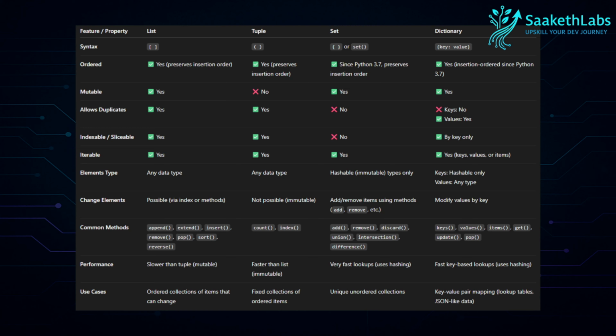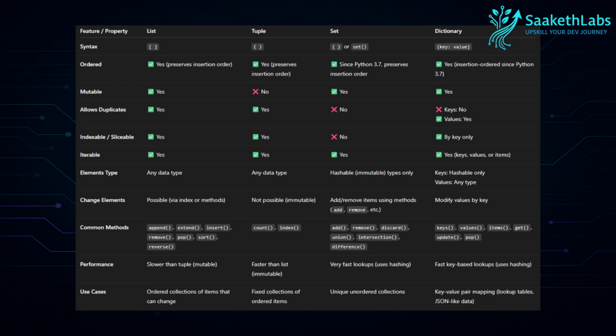So let's go over each of the properties and discuss all the data types here. Let's start with the syntax. We use square brackets to initialize lists, parentheses to initialize tuples, and curly braces to initialize sets. For dictionaries we also use curly braces, but the elements in a dictionary are key-value pairs. And when it comes to order, lists preserve order.